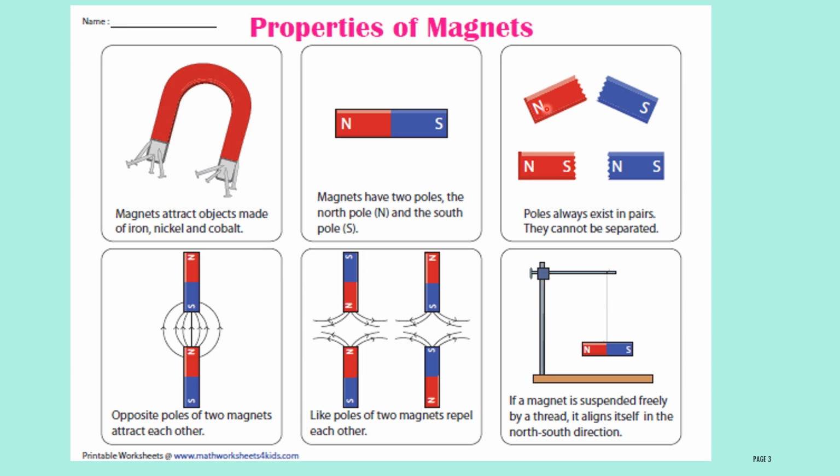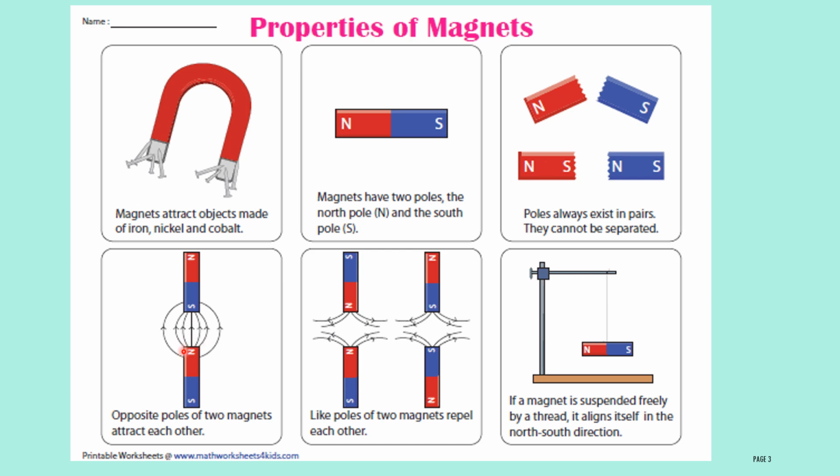If you cut the magnet even into a very small piece, that small piece also has two poles, one north pole and another south pole. Therefore you can't separate the poles.